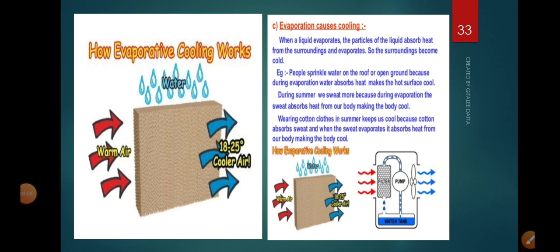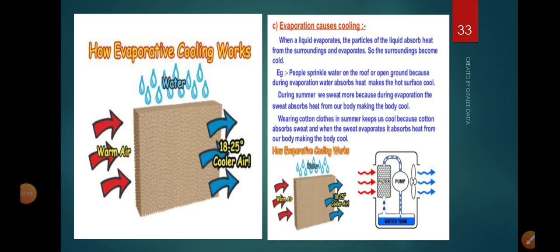When this water evaporates, that means it changes into vapor, it takes the latent heat of vaporization from the earthen pot, and the remaining water inside becomes cool. This is also an example of cooling caused by evaporation. Please remember these two examples. There are many more.